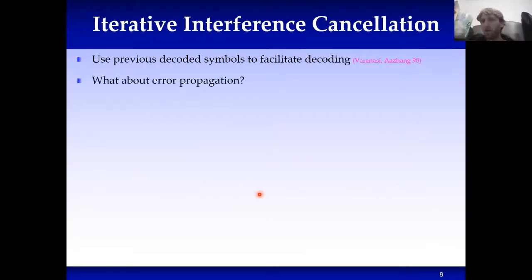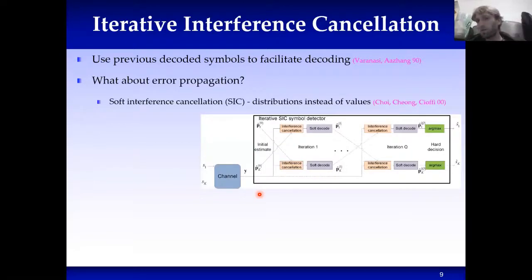There's a problem here of error propagation, because if we have misdetected one symbol, it will affect our ability to recover the remaining symbols. So what was proposed about 20 years back is to use soft symbols, what's called soft interference cancellation, which means that we use the channel output in order to detect each of the symbols, but instead of producing a hard decision, we produce a soft decision, namely a conditional distribution of the symbol. And then we use those estimated soft symbols to facilitate the recovery of the next symbols and do so in an iterative manner. So that's the soft interference cancellation algorithm.